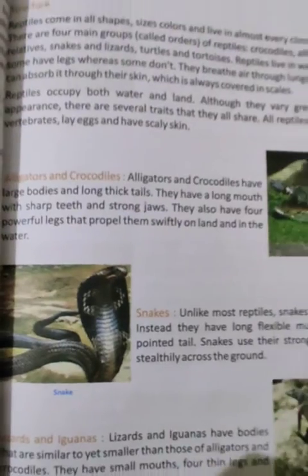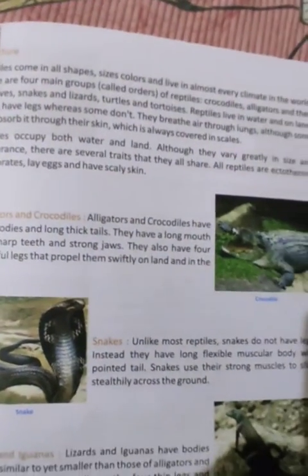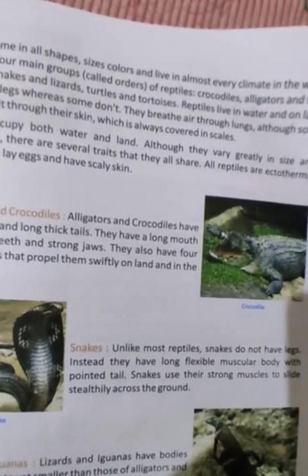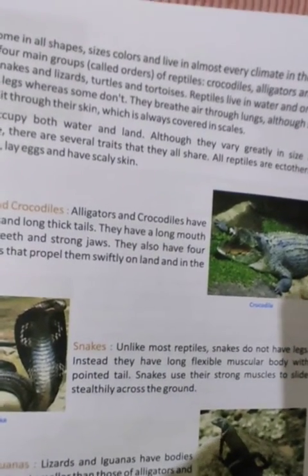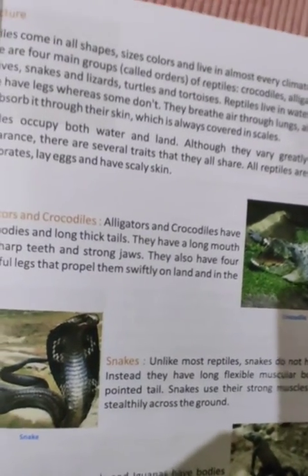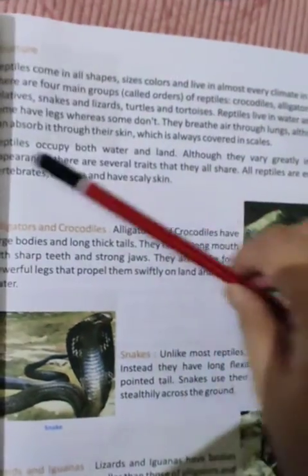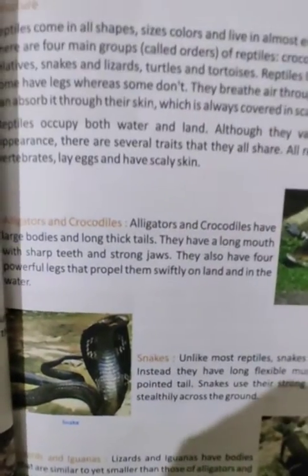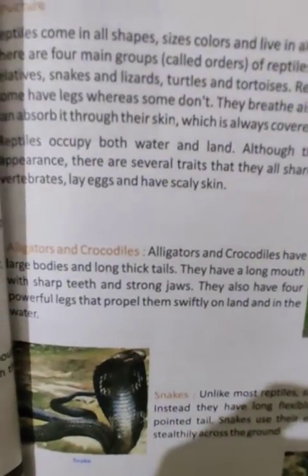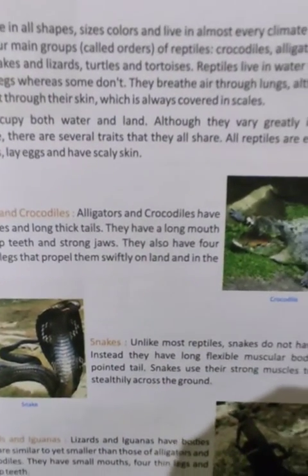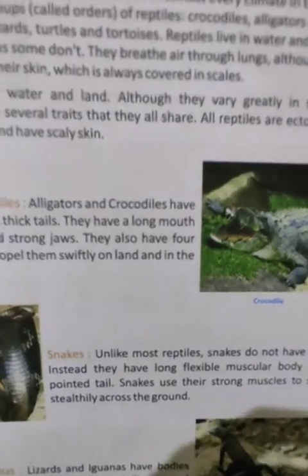Snakes. Unlike most reptiles, snakes do not have legs. Instead, they have a long, flexible, muscular body with a pointed tail. Snakes use their strong muscles to slide swiftly across the ground. How do they move? They move like this. They use their strong muscles to slide. Lizards. Lizards and iguanas have bodies that are similar to those of alligators and crocodiles. They have a small mouth, 4 legs and sharp teeth.